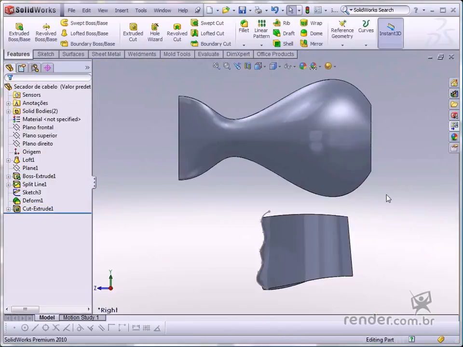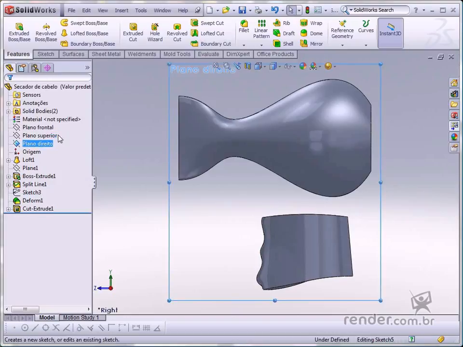This cut is essential so that when material is added to the face, this way, the hairdryer shape will be more attractive. Now we'll create a spline to split the solids. Let's insert a sketch in the right plane.